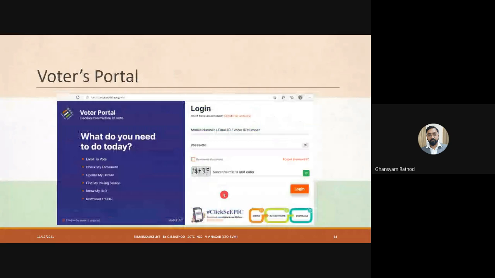Yes, this one is the voters portal. When you click on voters portal, this is available. Using this portal also, you get, as written here, voterportal.eci.gov.in. This is one more additional portal where you can get supports like enroll, check my enrollment, update my details, find my polling station, know my BLO, and download e-epic. You just have to enter your necessary details and log in, and you will get all the necessary support from this voter portal.